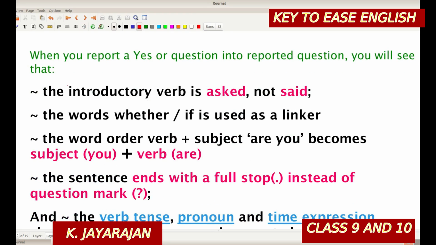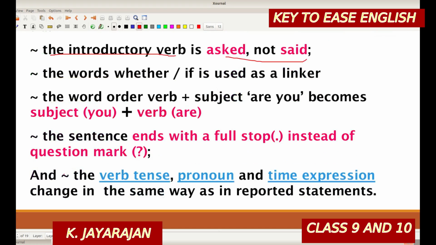So we can sum up in this way. When you report a yes or no question into a reported question, you will see that the introductory verb is asked, not said. The word whether or if is used as a linker. The word order will be subject plus verb. That is, verb plus subject will be changed. That is, "are you" (verb plus subject) becomes subject plus verb. Here subject plus verb will be the pattern. The sentence ends with a full stop instead of a question mark.